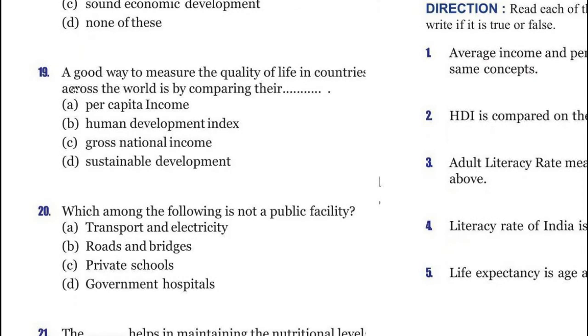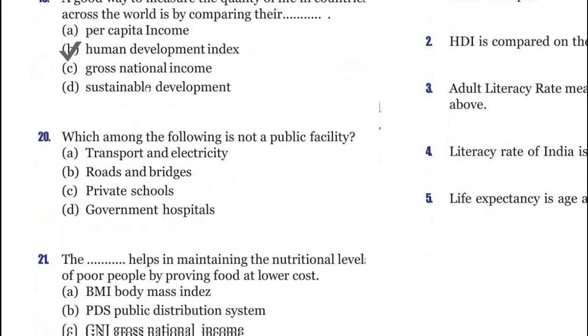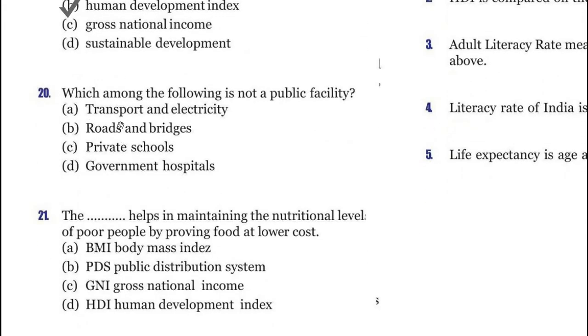Now question 19. A good way to measure the quality of life in countries across the world is by comparing their per capita income, Human Development Index, gross national income, or sustainable development, and it's Human Development Index, HDI. Now question 20. Which among the following is not a public facility? Transport and electricity, roads and bridges, private schools and government hospitals, and it's option C, private schools.